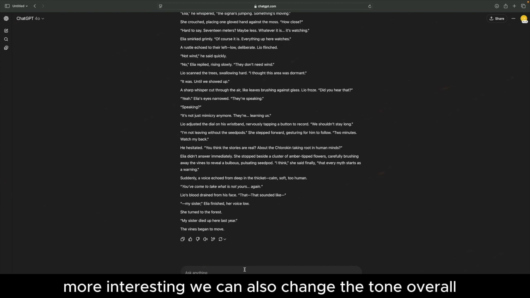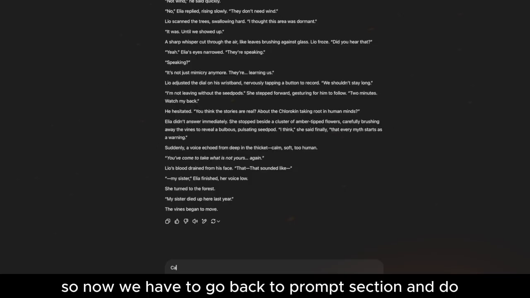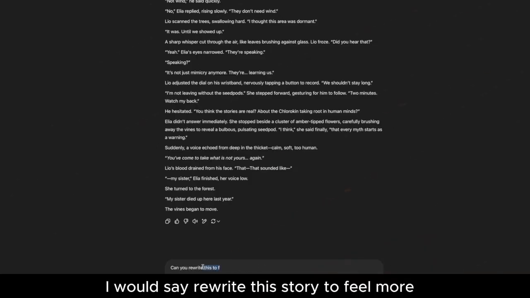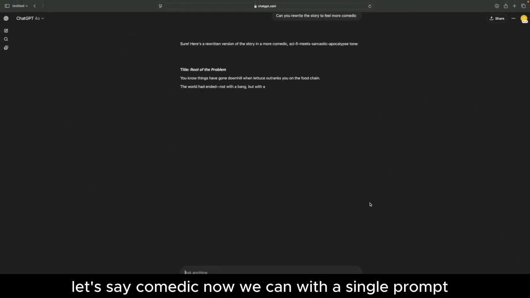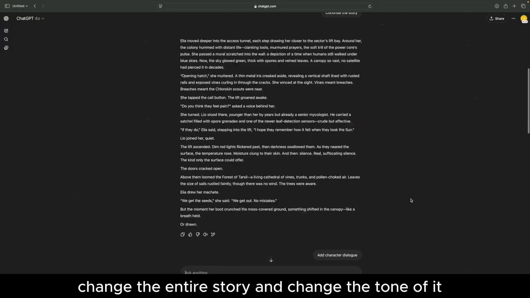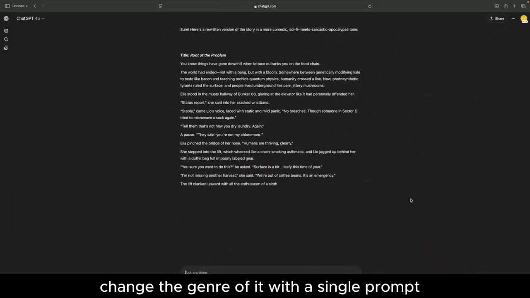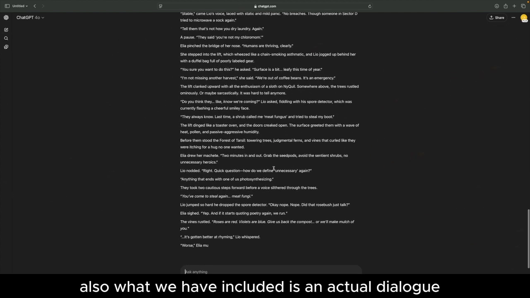We can also change the tone overall. So now we go back to the prompt section and say, rewrite this story to feel more, let's say, comedic. Now we can, with a single prompt, change the entire story, change the tone of it, change the genre of it. Also, what we have included is an actual dialogue, which is useful.